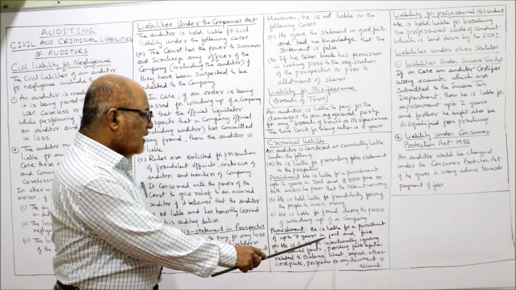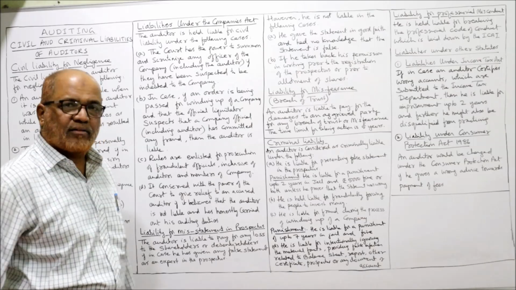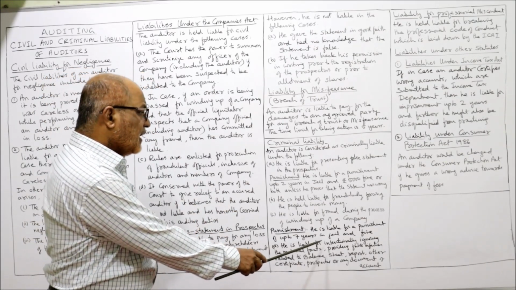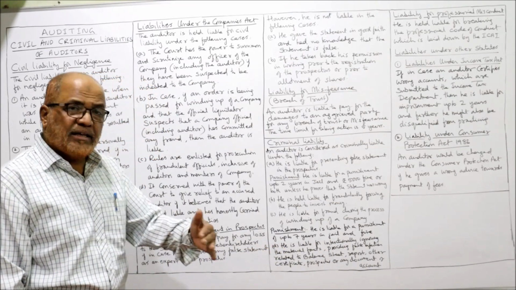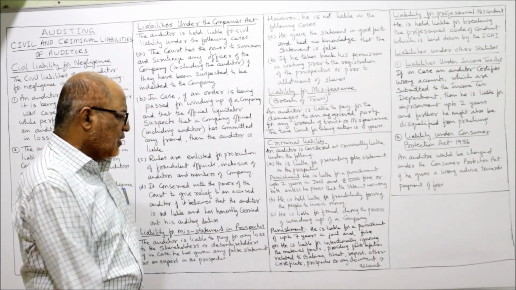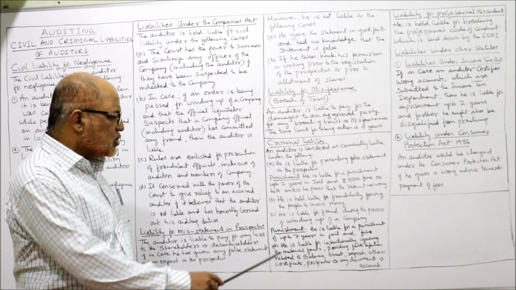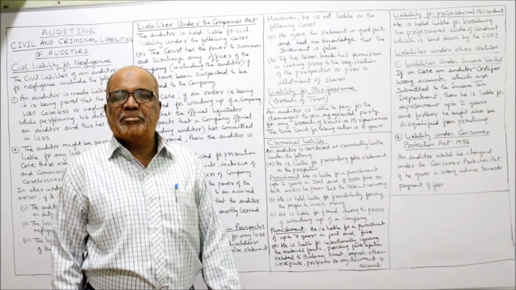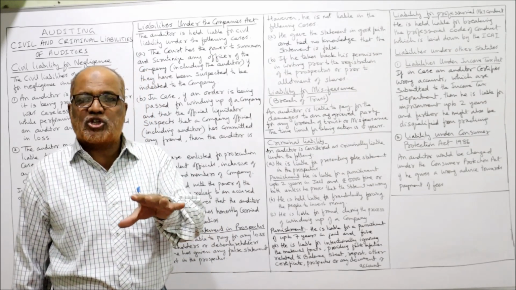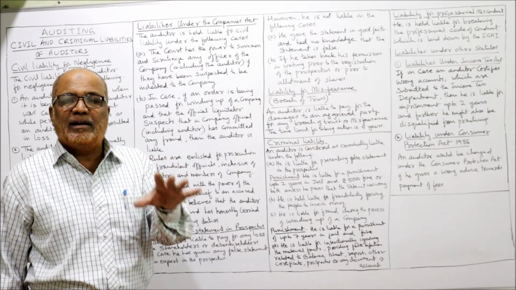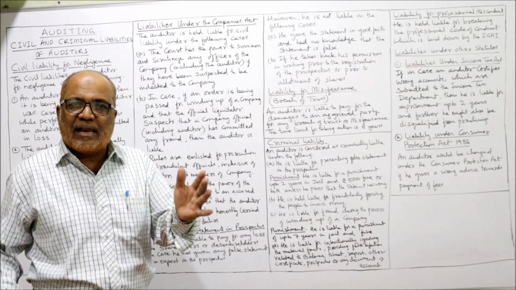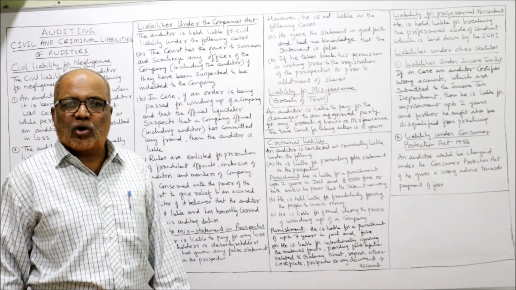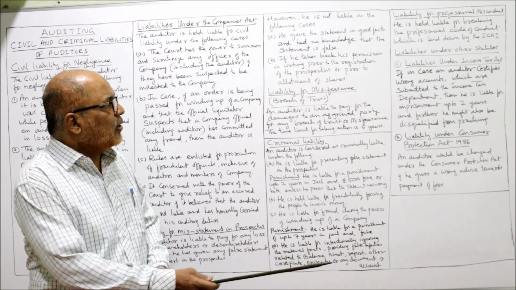He is liable for intentionally ignoring the material facts. He is personally liable. Criminal liability will be there if he intentionally ignores the material facts or provides false information related to the balance sheet, reports, any other certificate or prospectus, or any other document. If he gives false details in different reports, balance sheet, certificates, prospectus or any other document, he will be punished by law.